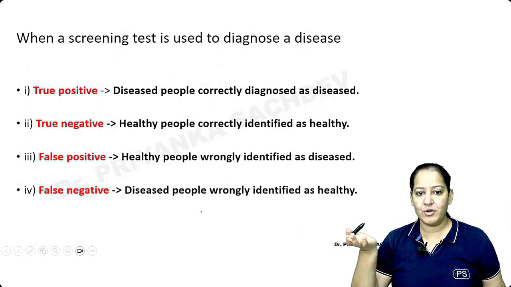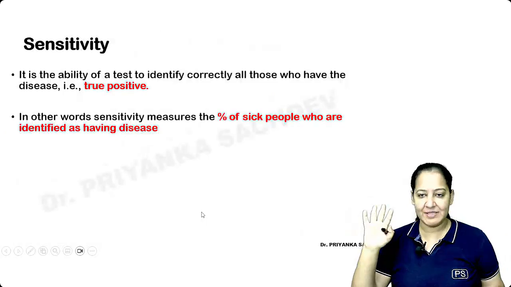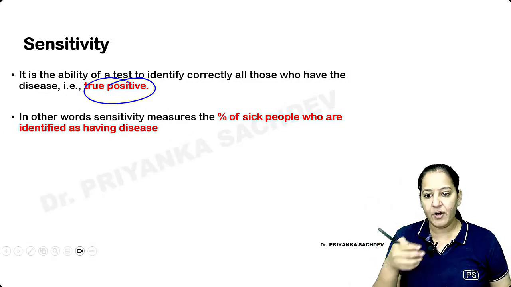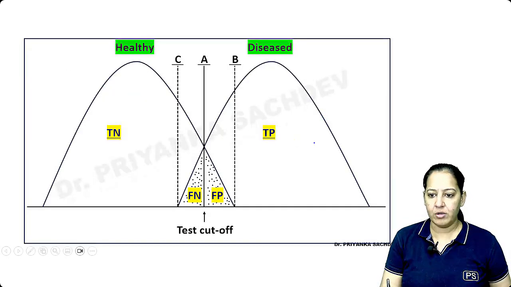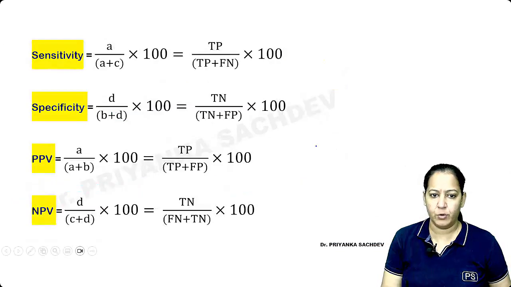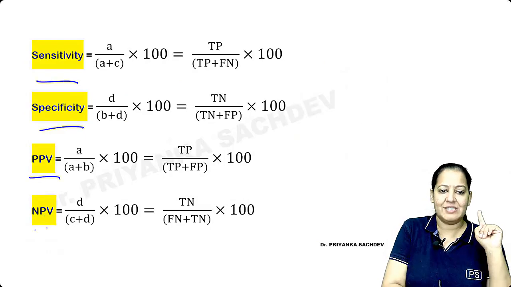I know you got it. Okay. So we have done sensitivity, specificity. I told you what is sensitivity. It is the ability of a test to detect the true positive. I told you the formula also. Okay. So you can see the 4 formulas are written: sensitivity, specificity, positive predictive value, negative predictive value.